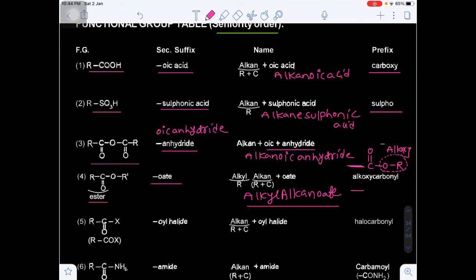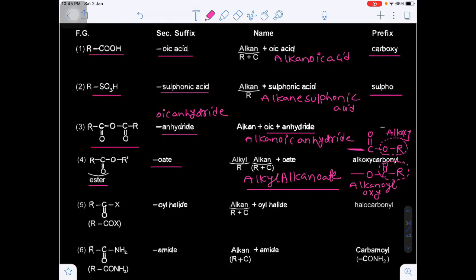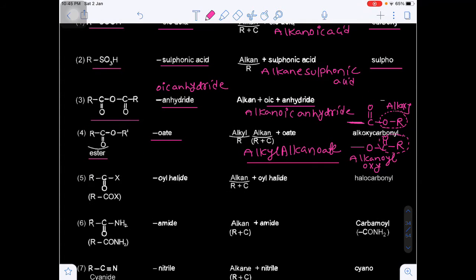Otherwise, if the principal chain is connected to the oxygen, then this is known as alkanoyloxy. This is known as what? Alkanoyl. What is the alkanoyl? RC double bond O is called alkanoyl, and then oxygen is there.